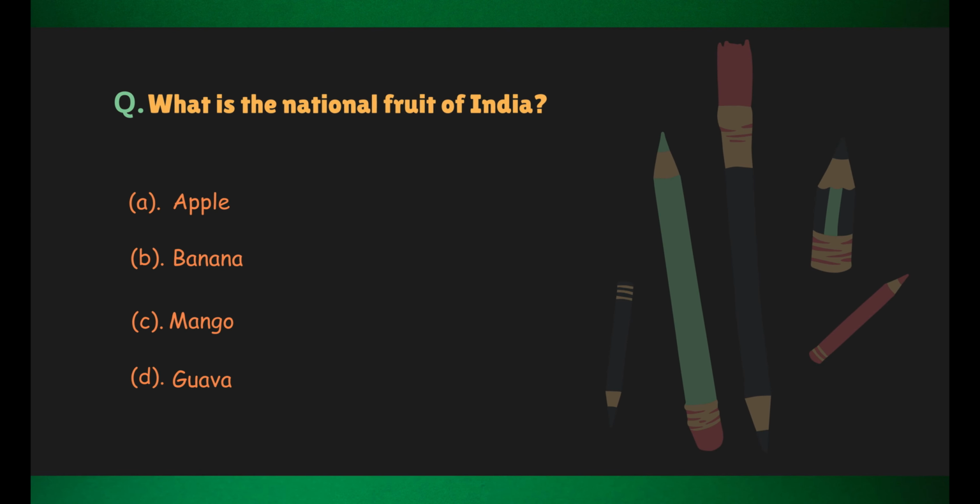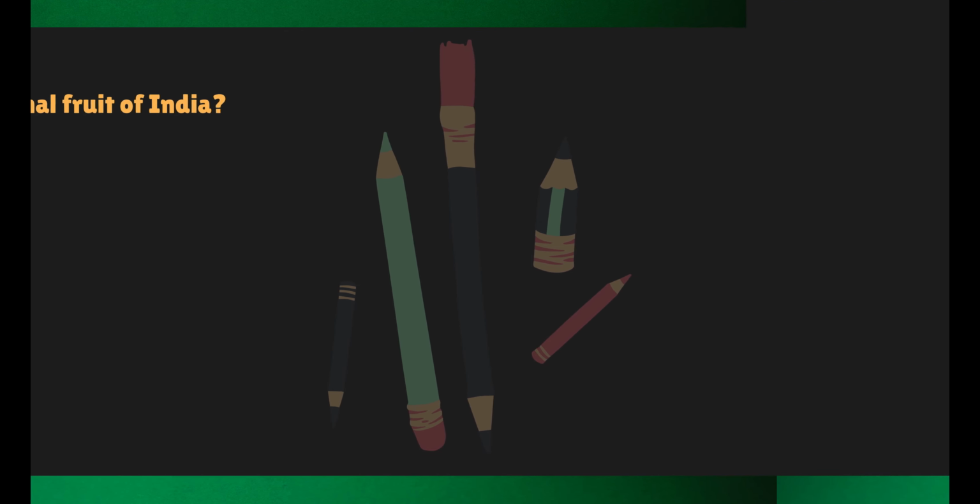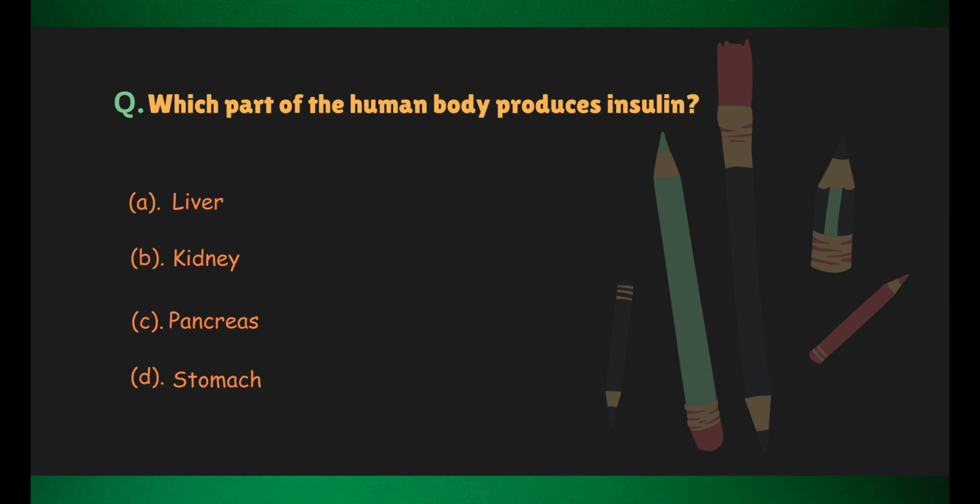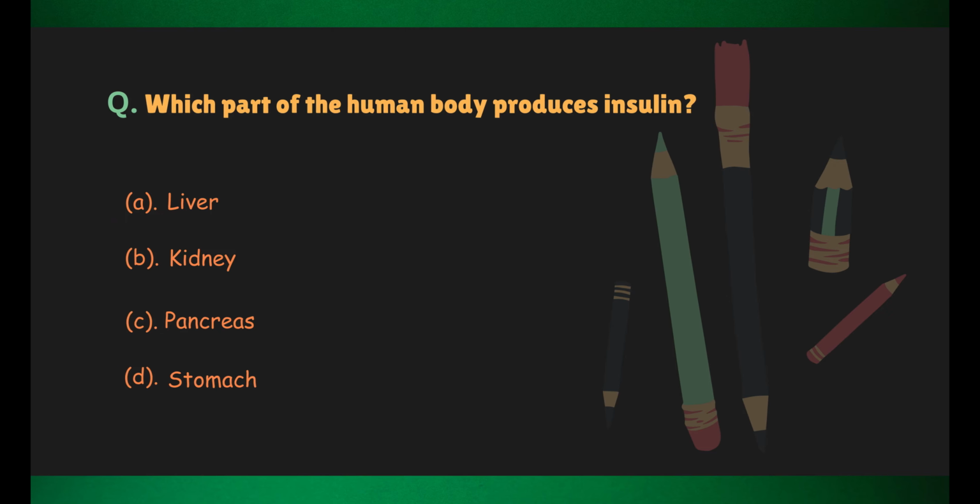What is the national fruit of India? Correct answer, mango. Which part of the human body produces insulin? Correct answer, pancreas.